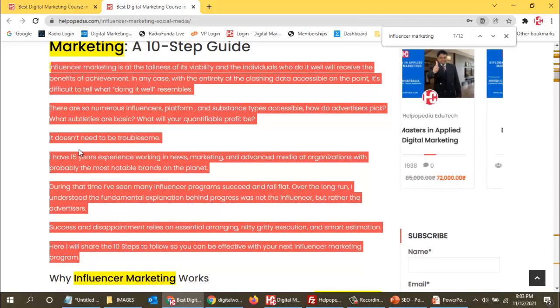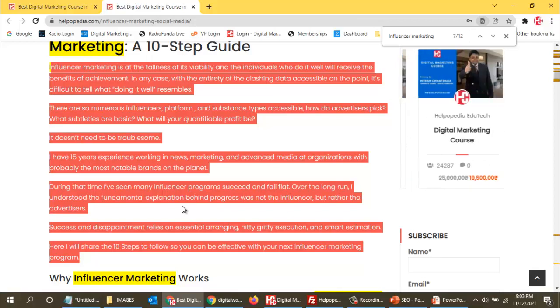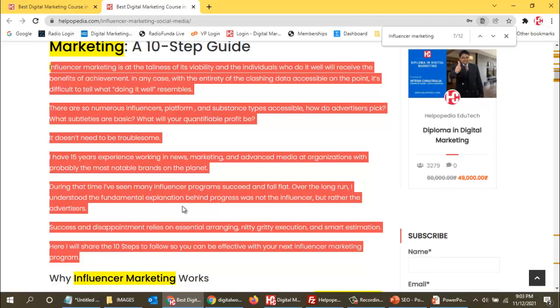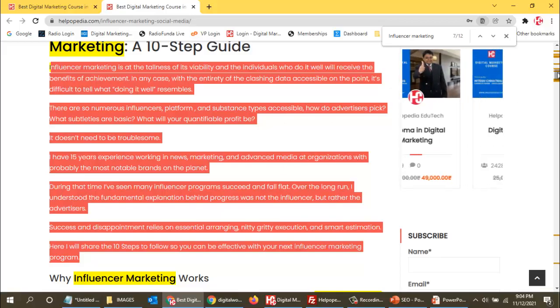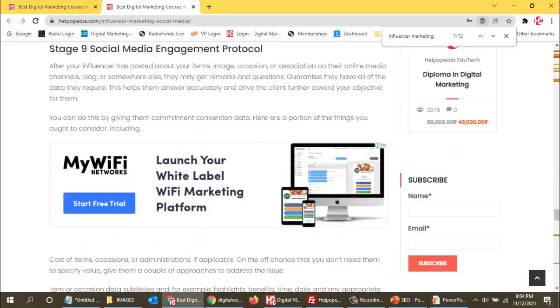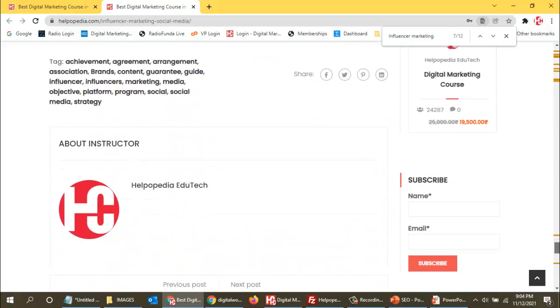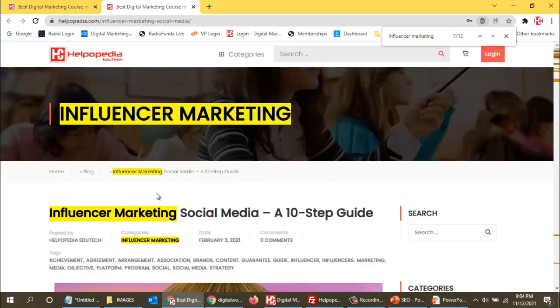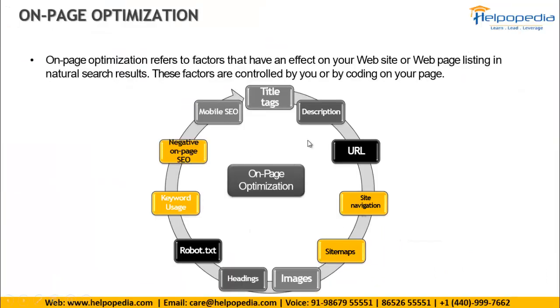Then the keyword density is too much. So I said that you need to use it uniformly across the page. If it is a very long page, it should be there uniformly in all the paragraphs, or at least after 2 to 3 paragraphs, and it should complete the minimum percentage level. That is what we mean by keyword density.